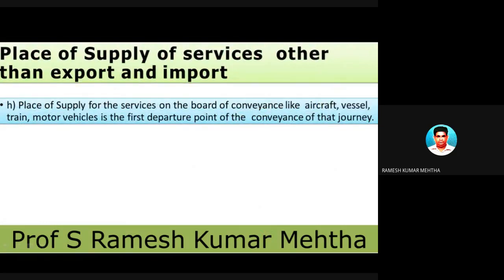Now the next one, similar. If you are undertaking transportation by air, or by train, or by motor vehicle, for example a car, they are providing similar kinds of services to an unregistered person. So the departure point will be the place of supply of services.